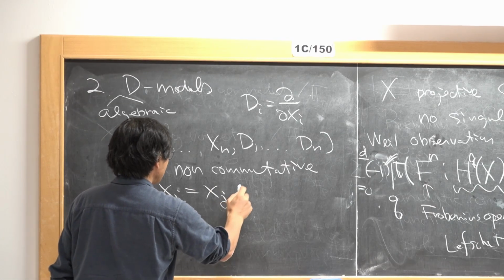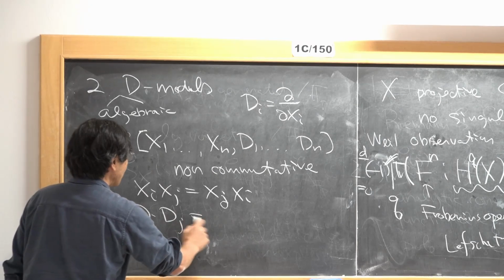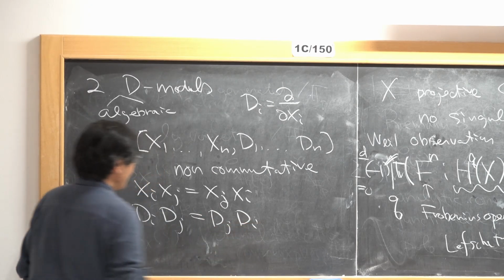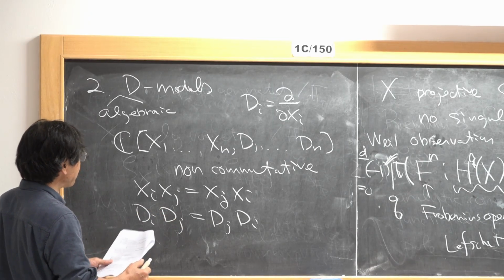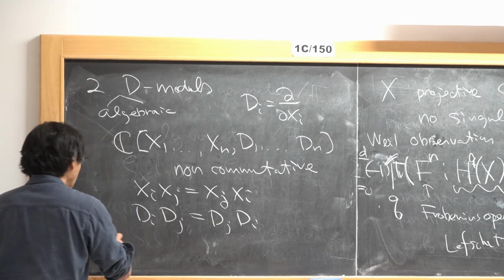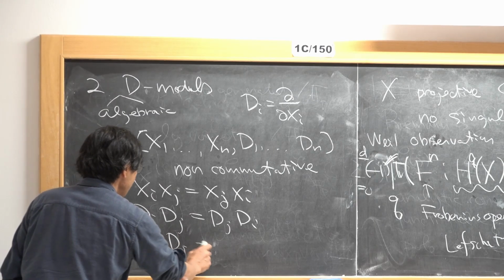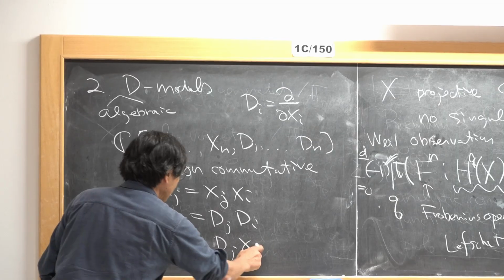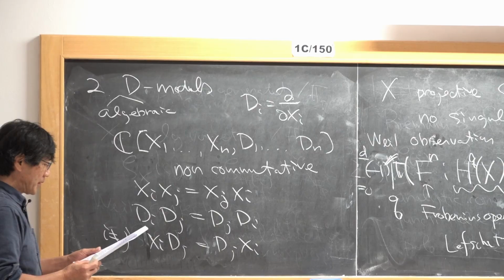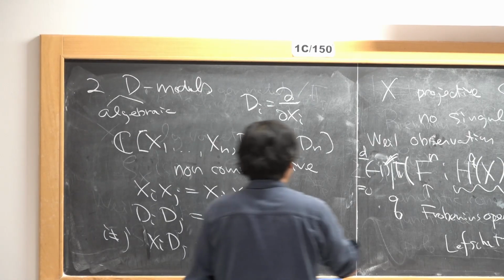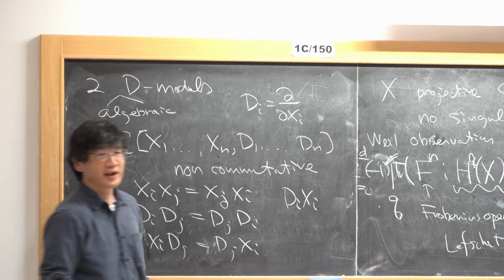If you take coordinates, or differential operators, they are commutative between each other. But something happens when i equals j: d_i times x_i.